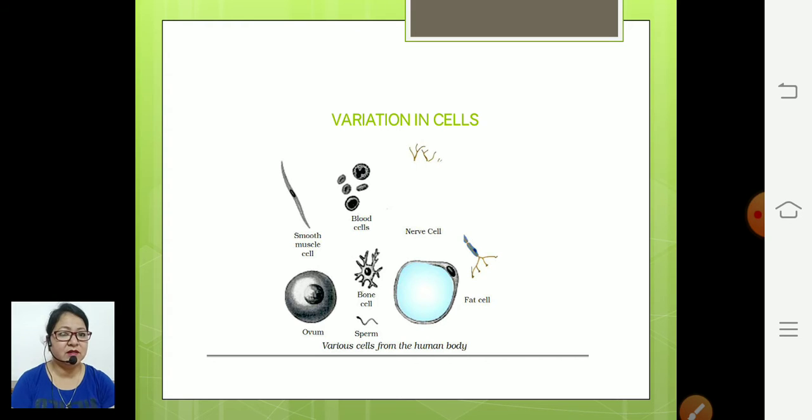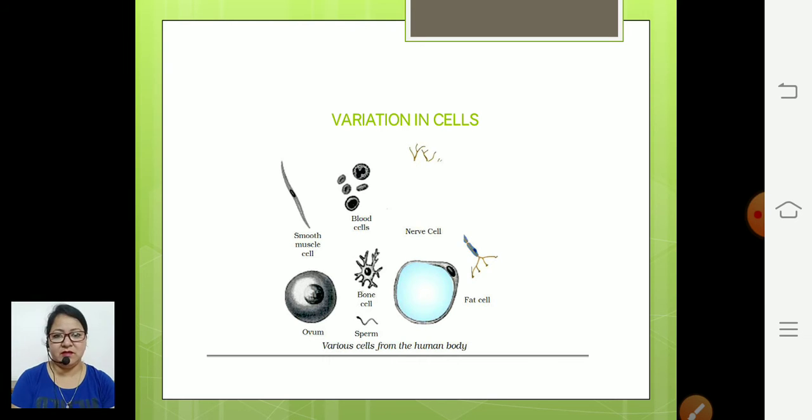Prokaryotic cells are the smallest cells. The very smallest, for example, are PPLO, pleuropneumonia-like organisms. Then eukaryotic cells are larger than prokaryotic cells, but still we cannot observe them with naked eyes. But the largest cell, the ostrich egg, is very big and can be observed.